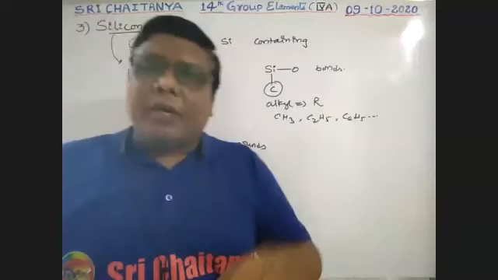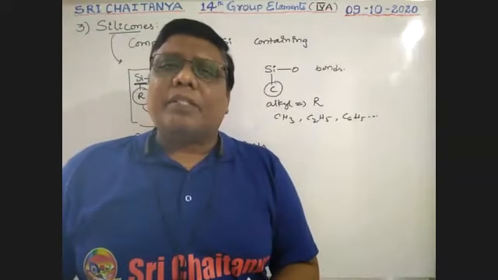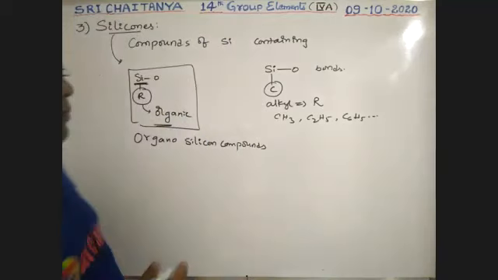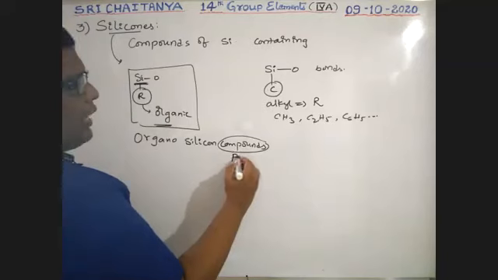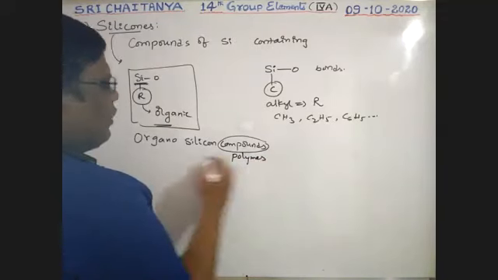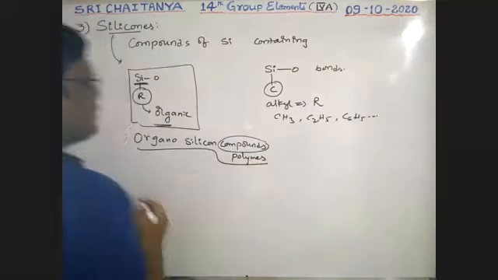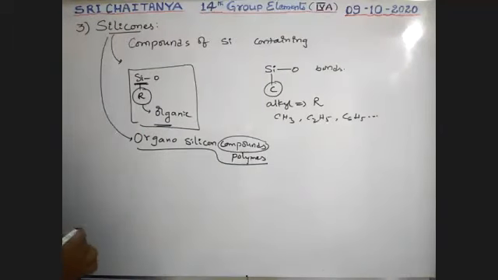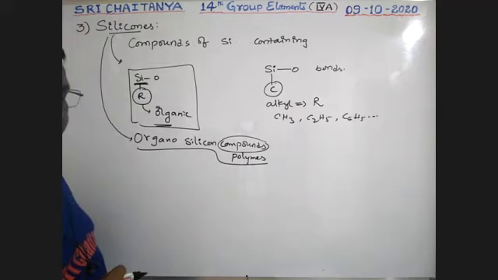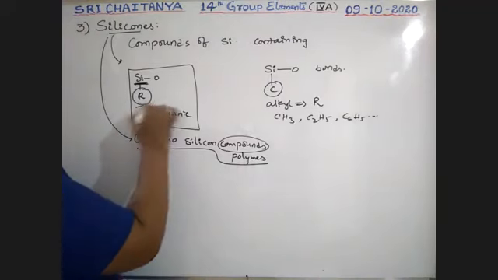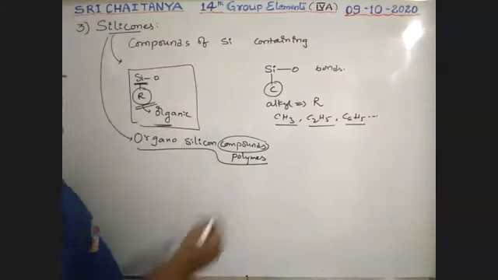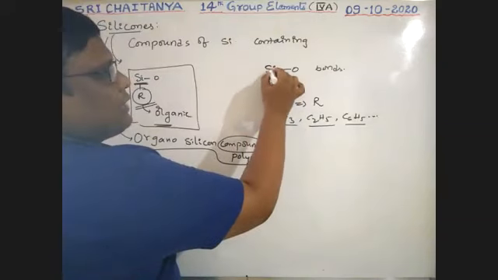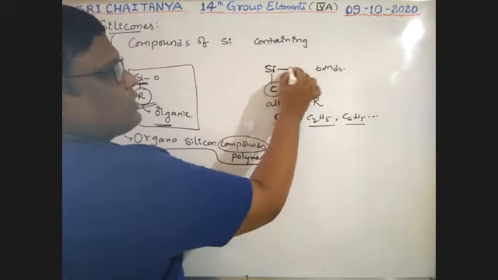Silicones are nothing but organo-silicon compounds. These give polymers, boys, with many carbon atoms. That means these compounds are polymeric compounds. That's why they are called polymers. Organo-silicon polymers are nothing but silicones. R is nothing but any one of these, which contain carbon. That is why there is a silicon-carbon bond and also silicon-oxygen.